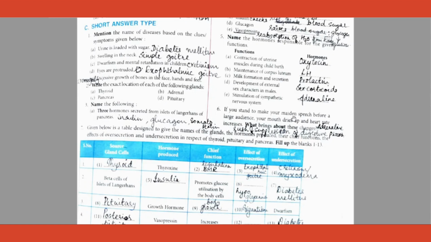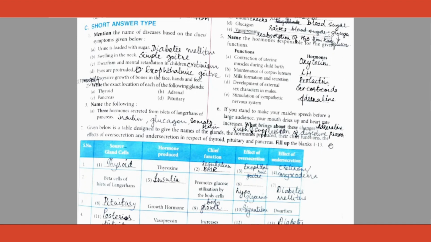Here again, this question: if you stand to make your maiden speech before a large audience, this I've always seen children writing points, but then which are not complete. All right, so please write. It is because of adrenaline rush. First point. Second point: whenever adrenaline is pumped into the system, it excites the sympathetic nervous system and suppresses the parasympathetic nervous system. Third point is that during this process, it suppresses the digestive processes, including salivation, and this is why your mouth dries up. Okay, so mouth dries up explanation is done.